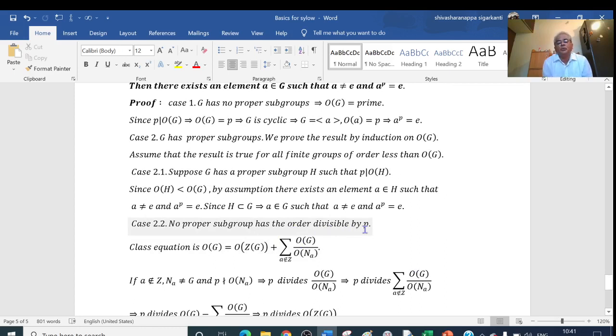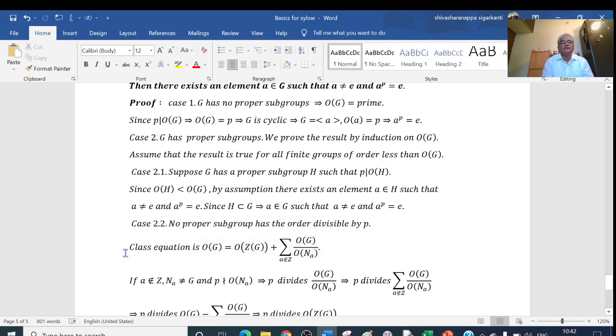And in the second case, no proper subgroup has order divisible by P. What is the meaning of this? Suppose H is a proper subgroup of G, then P does not divide the order of H, or we say that the order of H is not divisible by P. This is the second case.